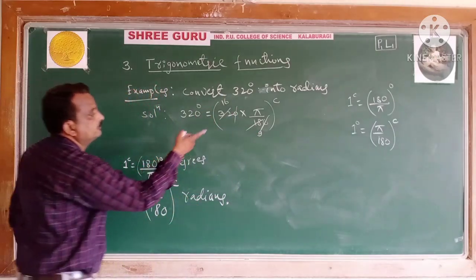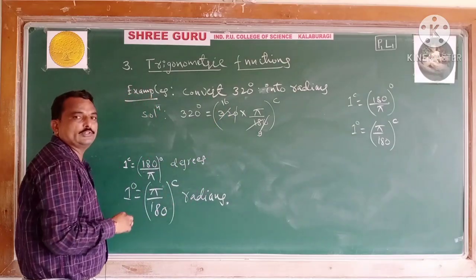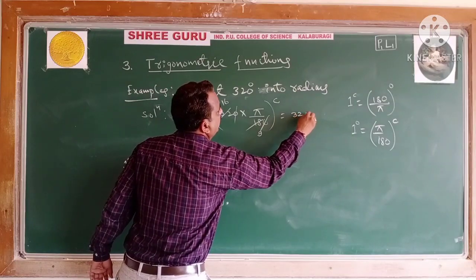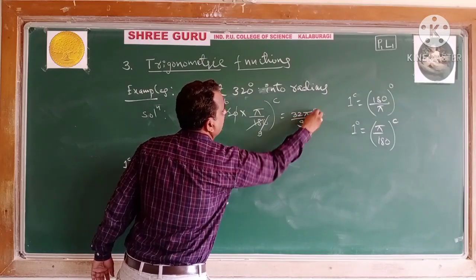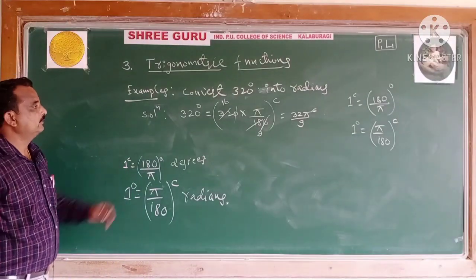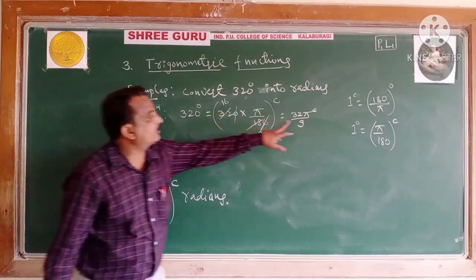Yes, 2 9 is 18 and 2 16 is 32. So how much remains, friends? 32 pi by 9 radians. You have converted this degree in terms of a radian.